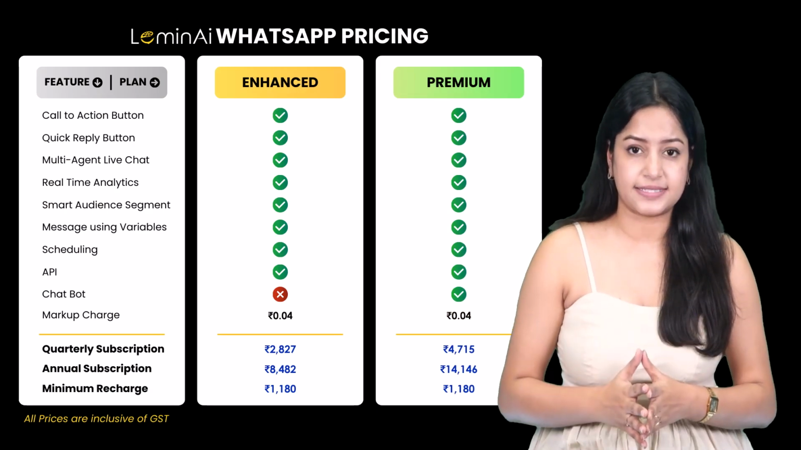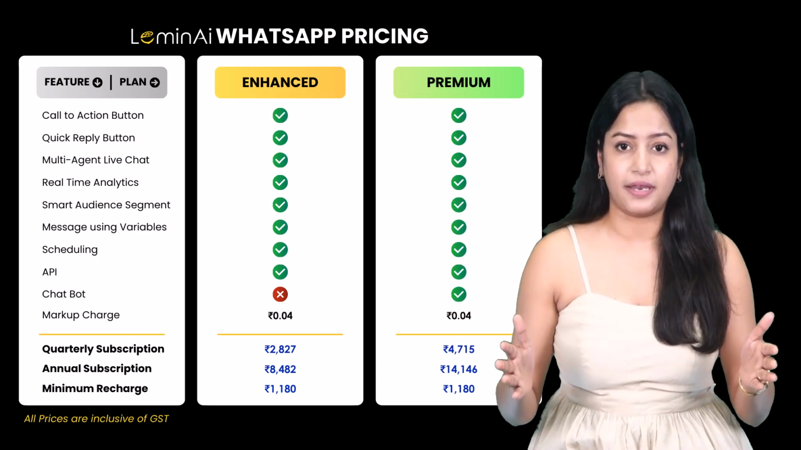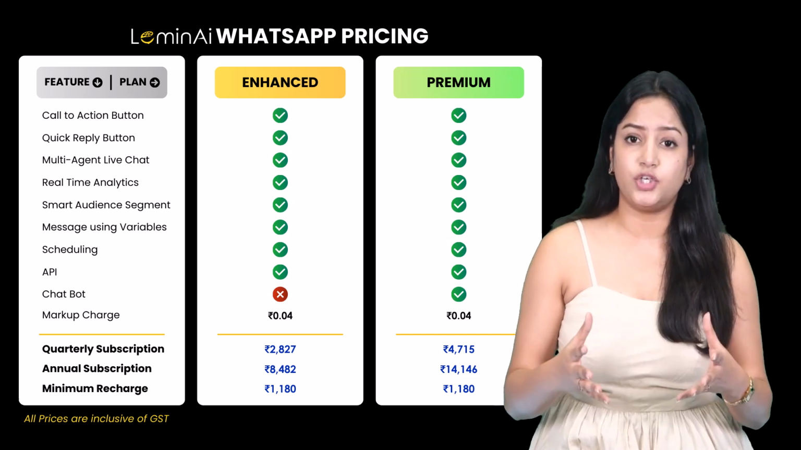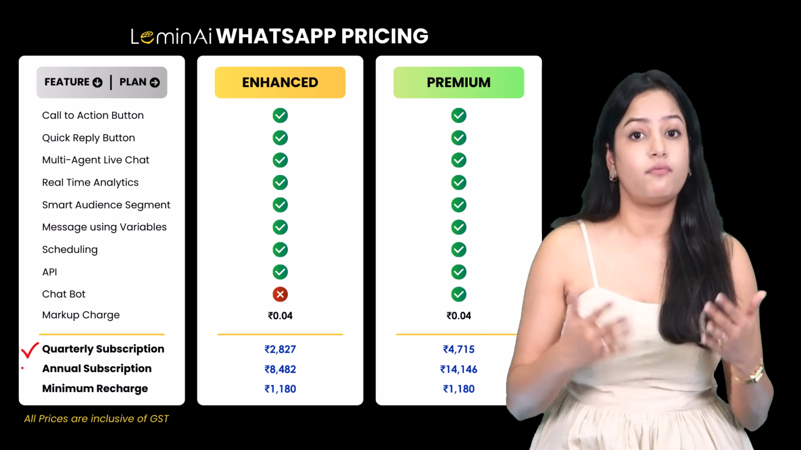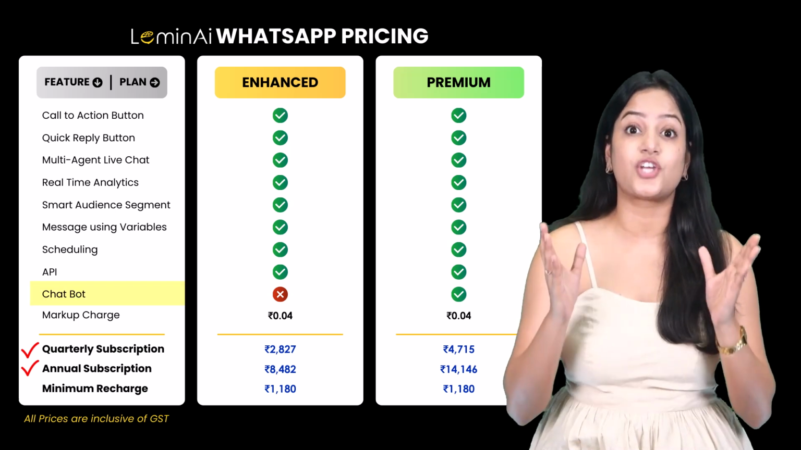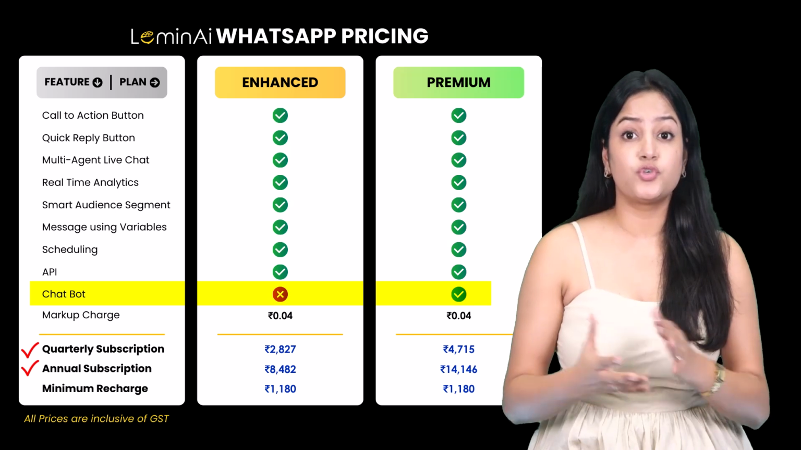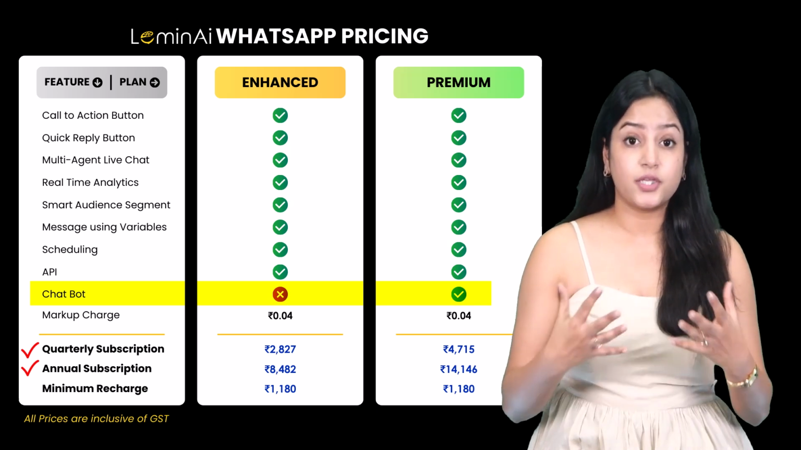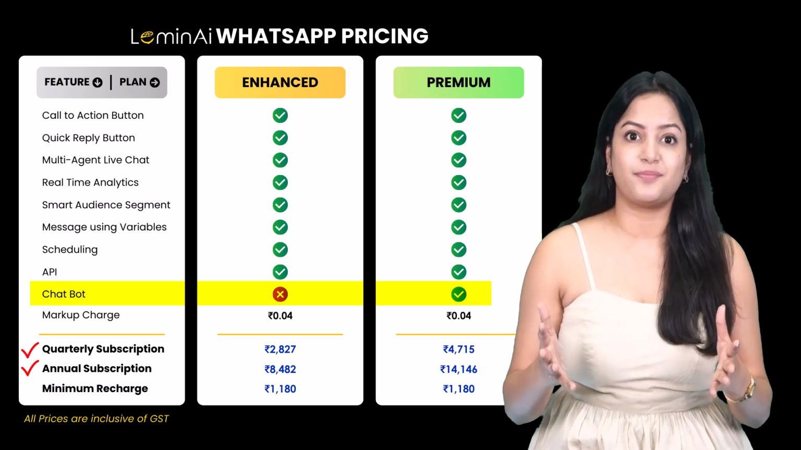Now let's talk in detail. Lemon AI subscription pricing. We have two subscription plans, Enhanced plan and Premium plan. Each plan comes with two validity options. You can subscribe for either 3 months or for 12 months. The only difference between Enhanced and Premium is the chatbot feature. In the Enhanced plan, you do not get the chatbot feature. In the Premium plan, you get unlimited chatbot functionality.